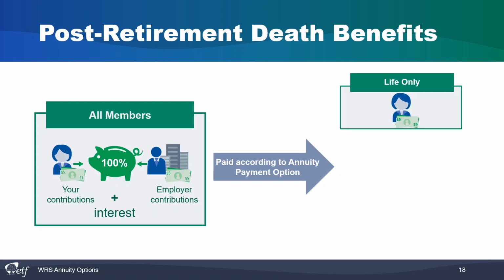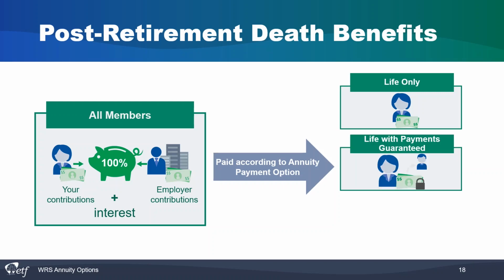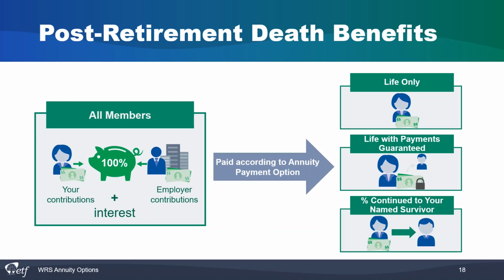The first is life only, which means your payment will end as soon as you pass away and will not go to a beneficiary. The second is life with payments guaranteed, where any remaining payments are passed on to a beneficiary when you die. The third is continued to your named survivor when you die, based on the percentage you chose. The annuity option you chose at retirement determines where your money will go when you die.